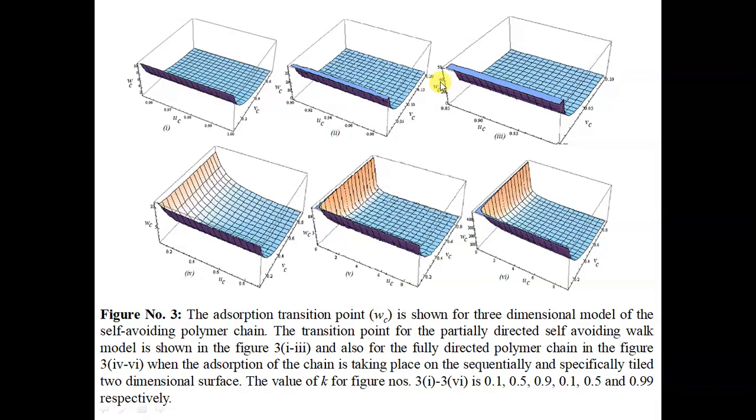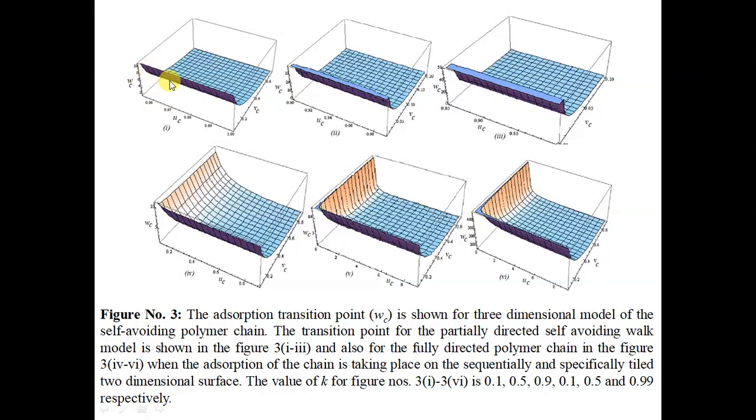This is the probability of adding a monomer along the x-axis direction. This is the probability of adding one monomer along the y-axis direction, and this is the probability of adding one monomer along the z direction. So these are the 3 directions. This omega c is the probability of adsorption. This omega c is the transition point, and this is the probability of adding one monomer along the x direction. This is the probability of adding one monomer along the y-axis direction.